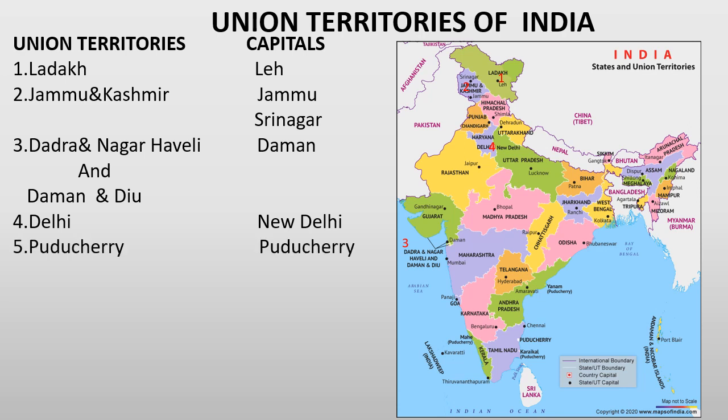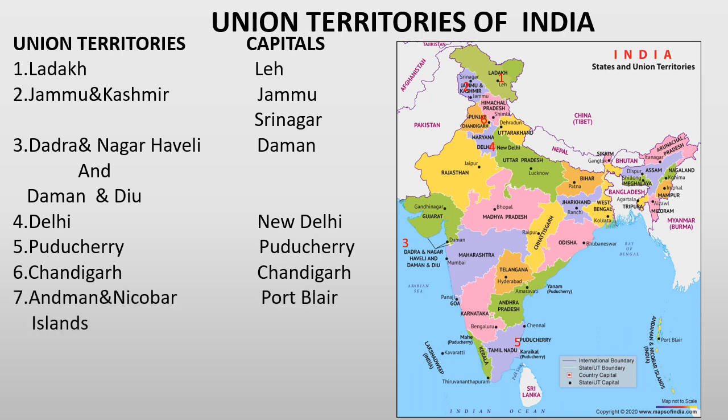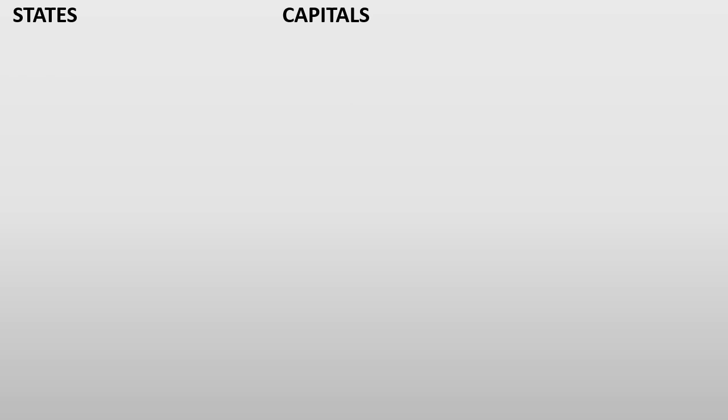Next is Puducherry, capital also Puducherry. Next is Chandigarh, capital Chandigarh. Chandigarh is also capital of two more states, Punjab and Haryana. Next, island union territories, groups of islands, Andaman and Nicobar Islands, capital Port Blair. Next is Lakshadweep Island, capital is Kavarati.